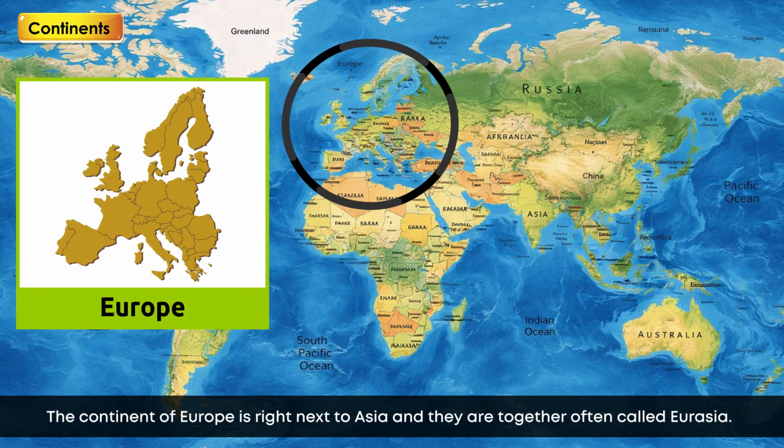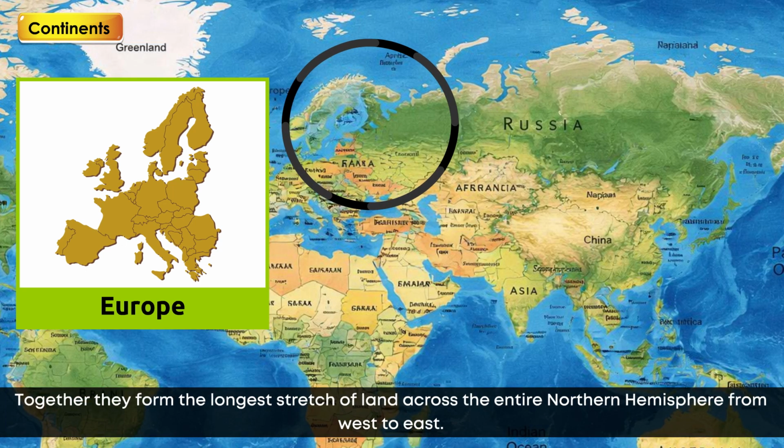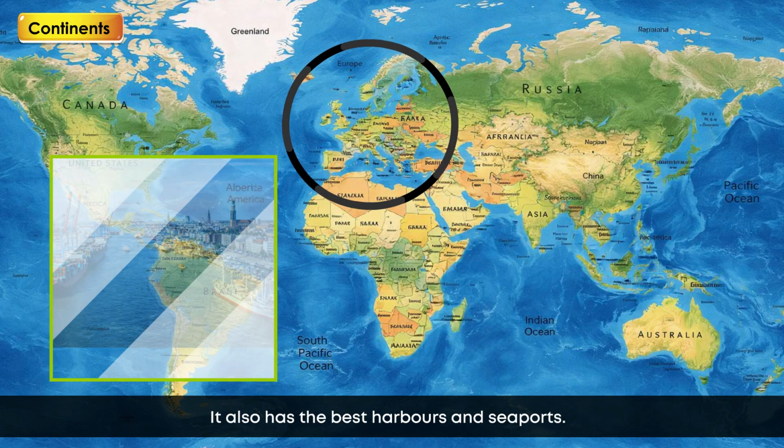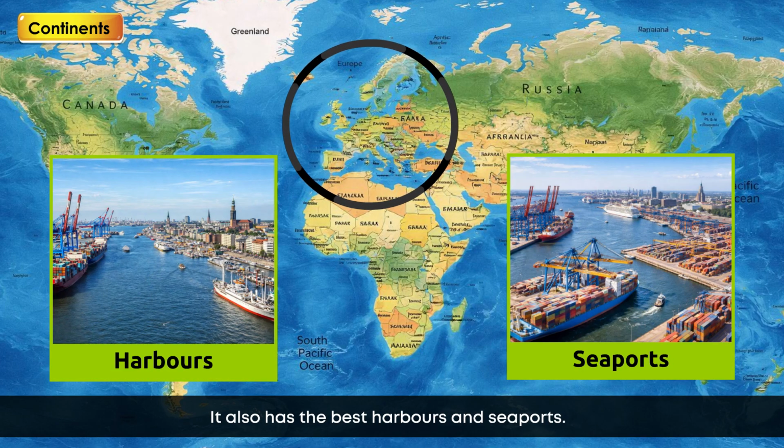The continent of Europe is right next to Asia, and they are together often called Eurasia. Together they form the longest stretch of land across the entire northern hemisphere from west to east. Europe is small in size but has some of the most advanced countries in the world. It also has the best harbors and seaports.